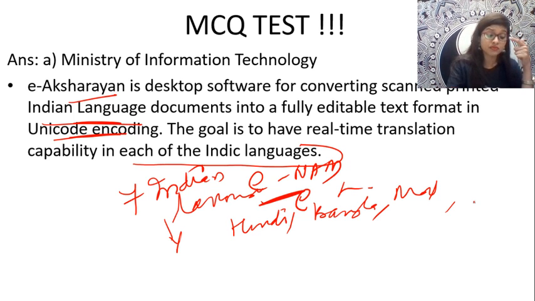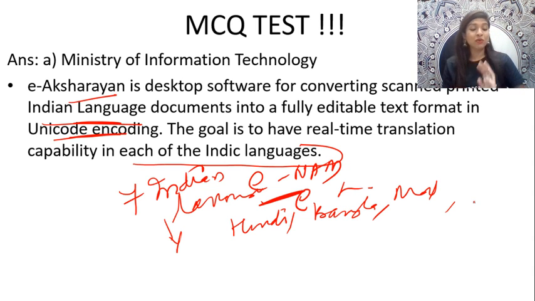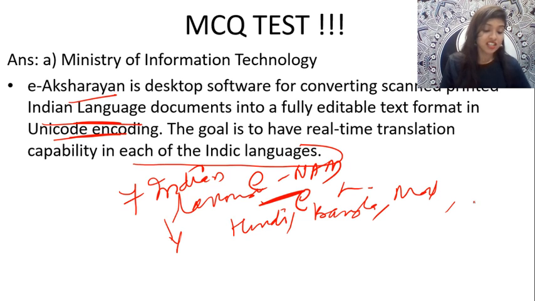Clear? Yes, Rosie, you have really made a good point. That's perfectly right. So yes, all your answers are perfectly right.